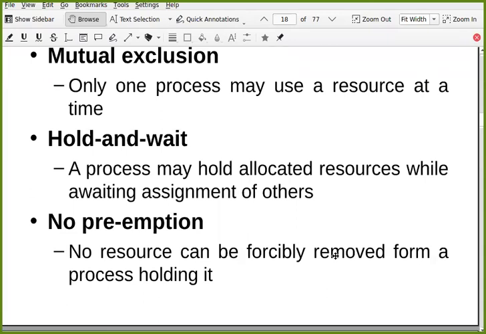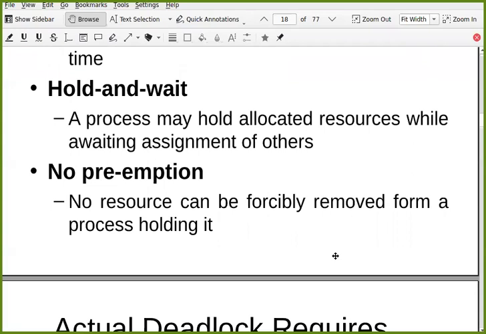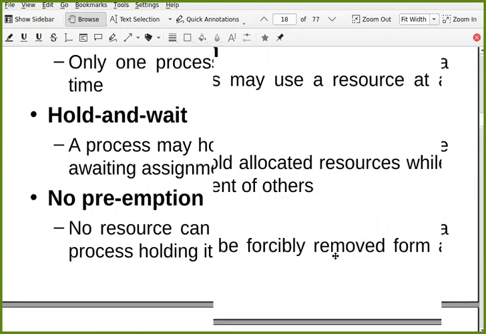This is the second condition. And the third condition is no preemption. It means no resource can be forcibly removed from a process which is holding it. So if process P1 requires some resource A, which is currently being held by process B, the OS cannot forcibly preempt B, remove that resource from B and give it to A. That is not allowed.